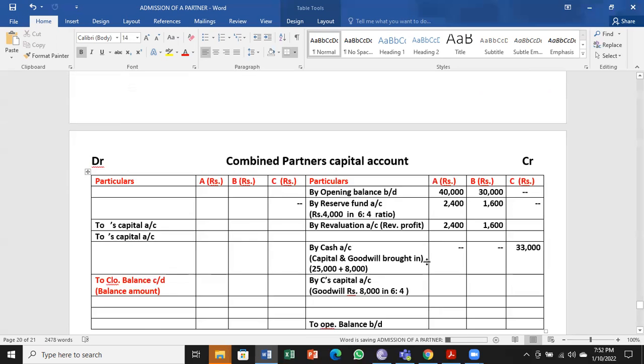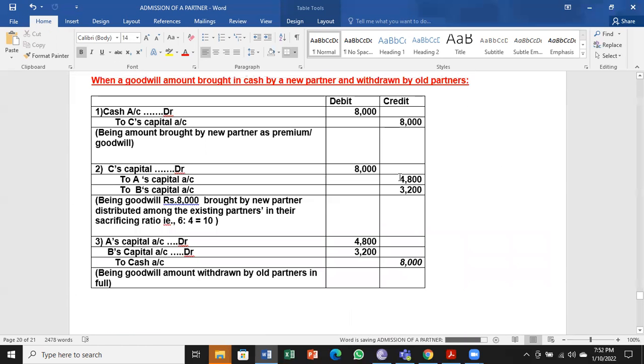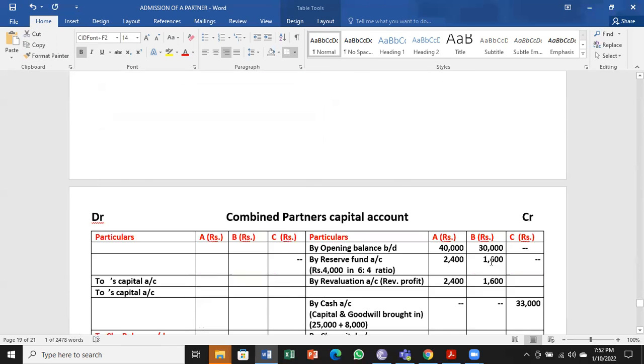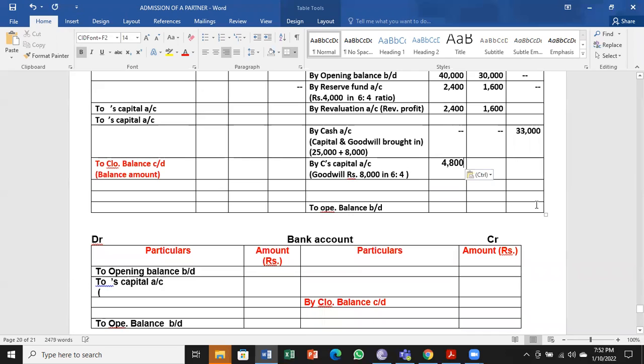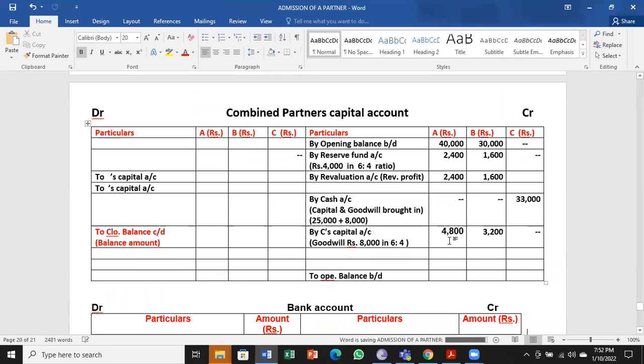We have divided the amount 8,000 here: 4,800 and 3,200. That you can remember. Goodwill rupees 8,000 in 6:4 ratio. The same amount here, 4,800 to be debited to C, 3,200 to be debited to C.